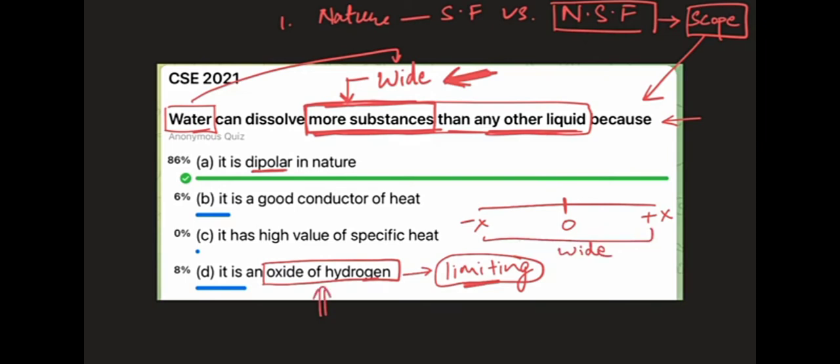So only those substances which dissolve well in oxides of hydrogen will dissolve in water, right? And also this property delta is not an innate specialty of water. It simply says that it is an oxide of hydrogen, that is why it dissolves more substances. So this means that not just water, any liquid that's an oxide of hydrogen should do the same thing, because the stress here is on oxide of hydrogen and not on some innate, unique property of water, right? So this will not be the answer.